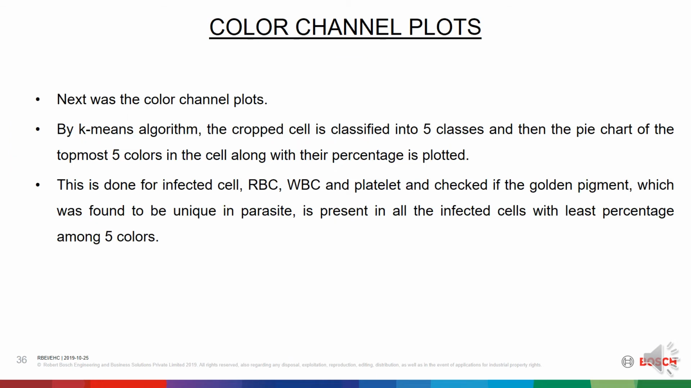Next is the color channel plots. By the K-means algorithm, the cropped cell is classified into 5 classes, and then a pie chart of the topmost 5 colors in the cell along with their percentage is plotted. This is done for an infected cell, RBC, WBC and platelet, and checked if the golden pigment, which was found to be unique in parasite, is present in all the infected cells with least percentage among the 5 colors.